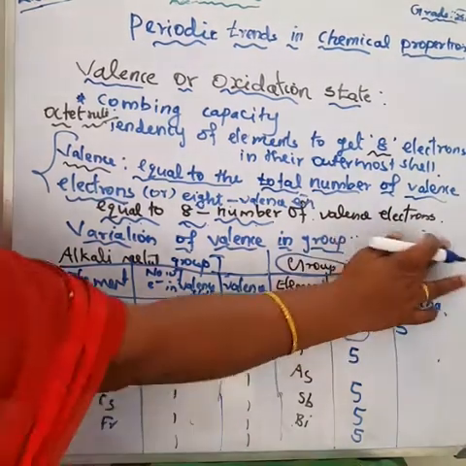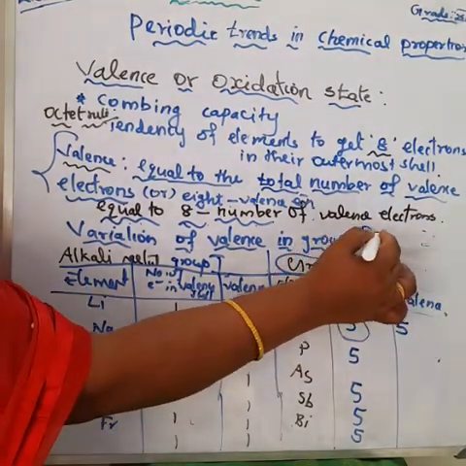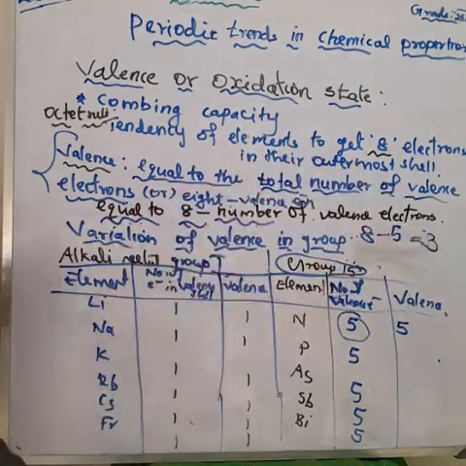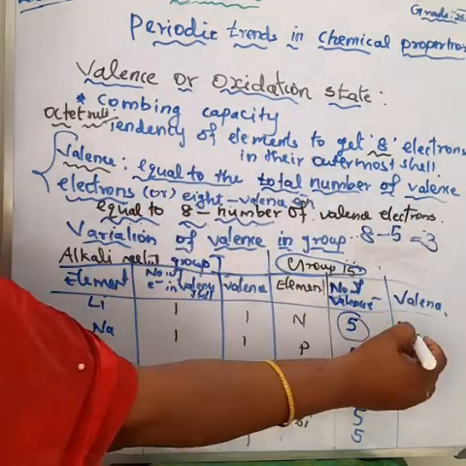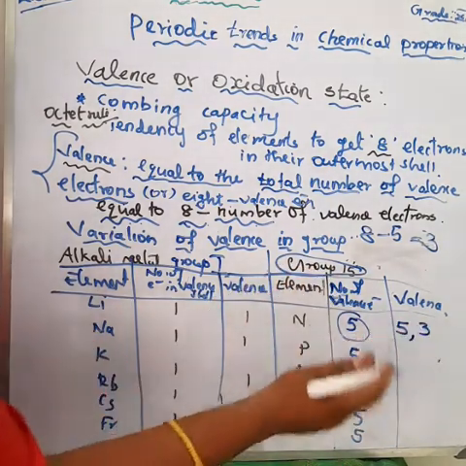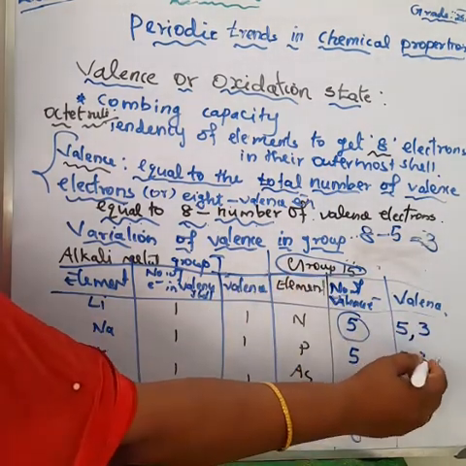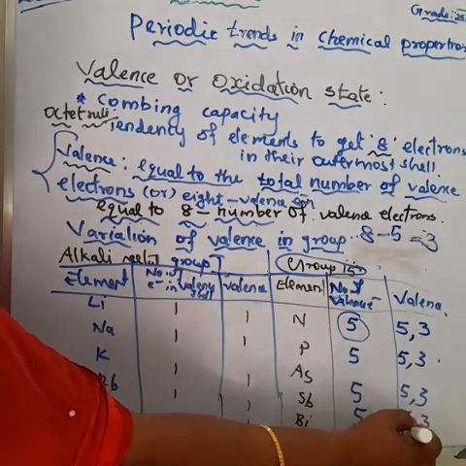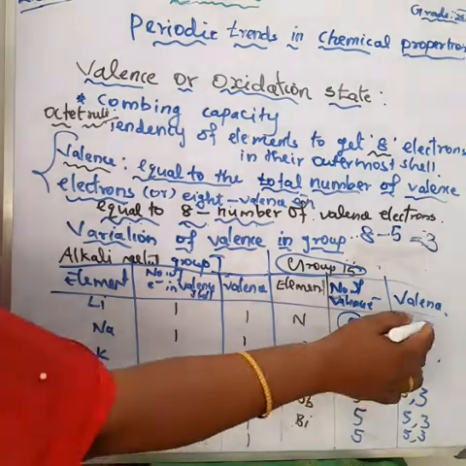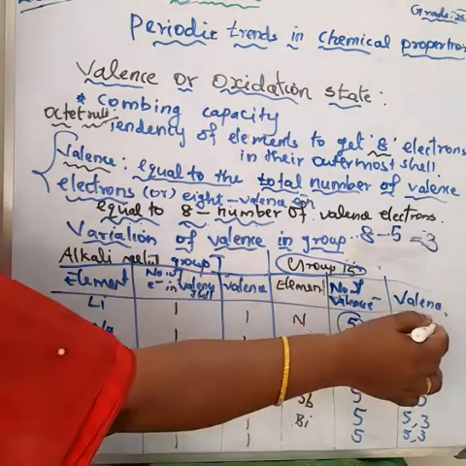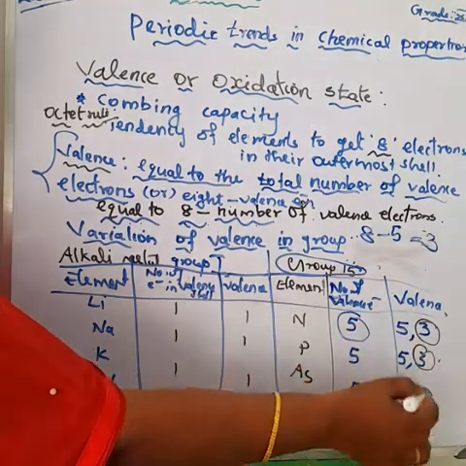Otherwise, 8 minus 5 is equal to 3. So the valence of nitrogen is 3 or 5. Either one we can take as the valence for nitrogen, but priority is given to 3, because it is the lower value.